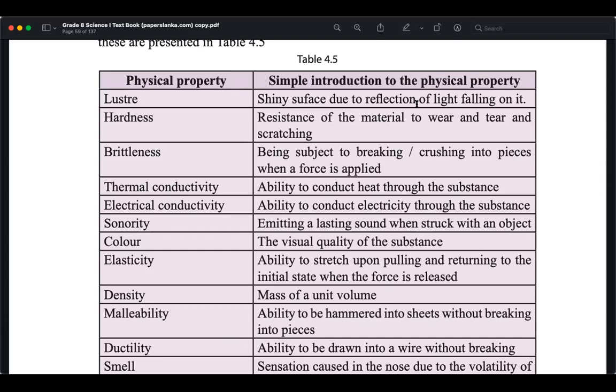Brittleness is the ability to break into pieces when a small force is applied. With a small force it can divide into pieces. Can you tell me an example of something brittle? Charcoal. Okay, charcoal is brittle. And what about glass? Glass can easily be broken into small pieces. So that is called brittleness.